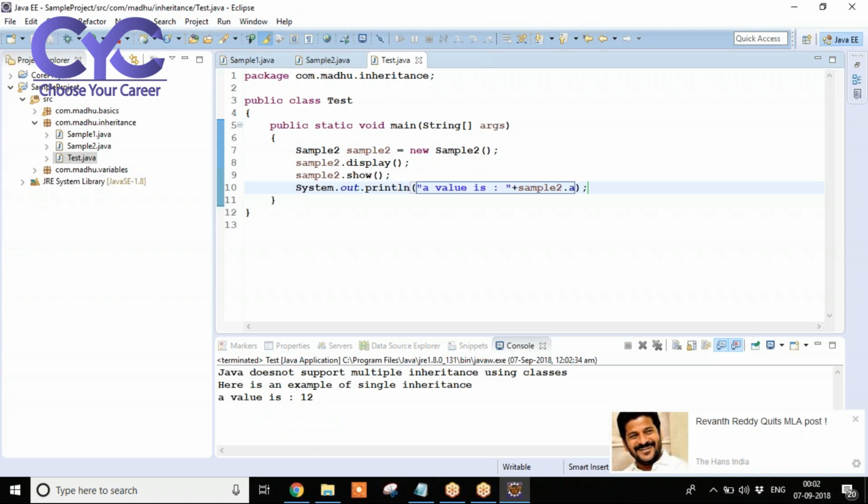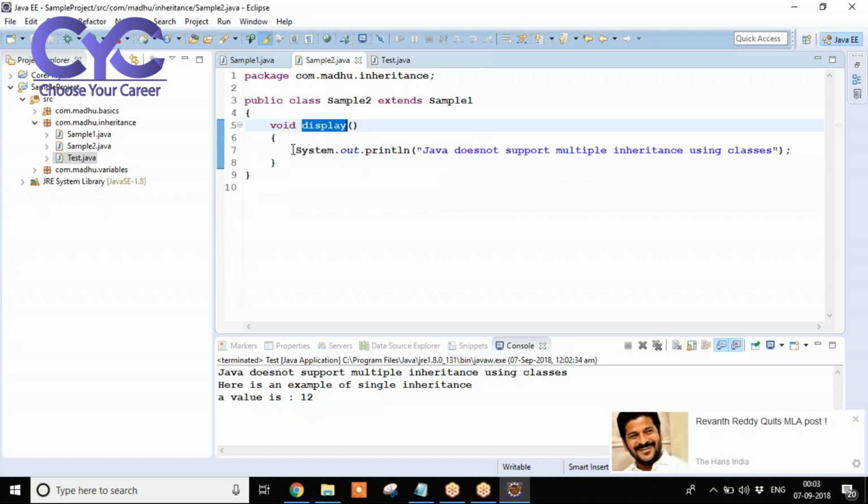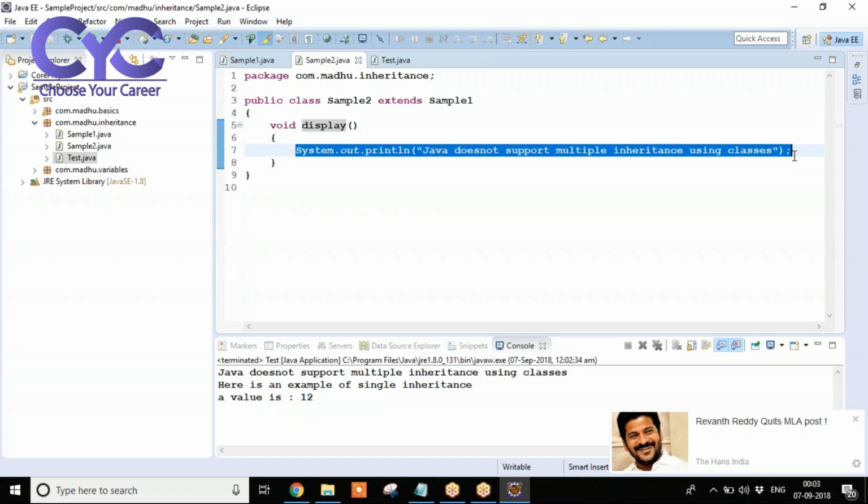everything is executed. What you need to understand here is Java program execution starts from where? Java program execution starts from main method. So here in this main method, we are having sample2 is equal to new sample2. In the first line, we are having sample2 dot display. JVM understands that we are having a method called display in sample2 class, that method needs to be executed. It goes to the display method, and whatever the functionality we are having inside this method, that logic is going to be executed.